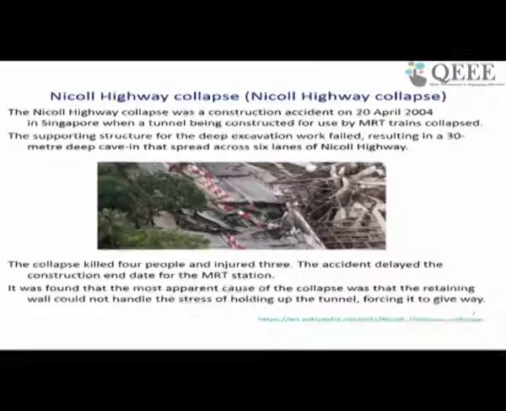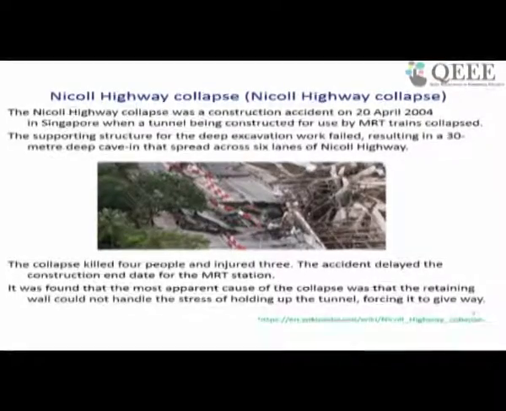Even if we look at the recent highway collapse in Singapore, in 2004, the Nicoll Highway collapse, there also it was found that inadequate investigation was done and the collapse happened. This highway collapse happened because of the inadequate design of the barrier below the highway.